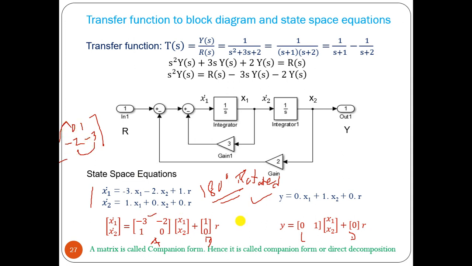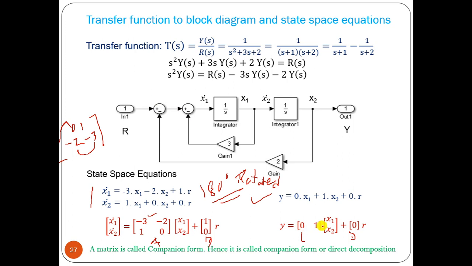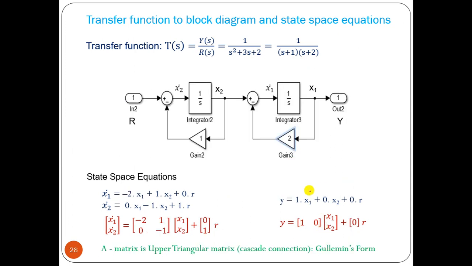See, this is the matrix. 0 1 rotated 180 degrees becomes 1 0. It is 1 0 rotated 180 degrees becomes 0 1. Okay, so this is the technique.